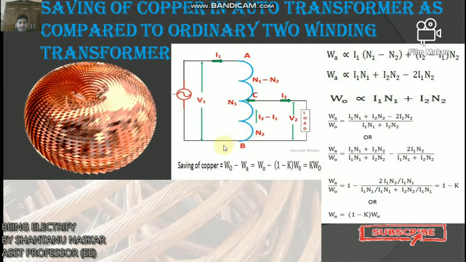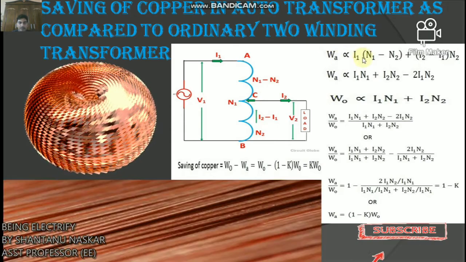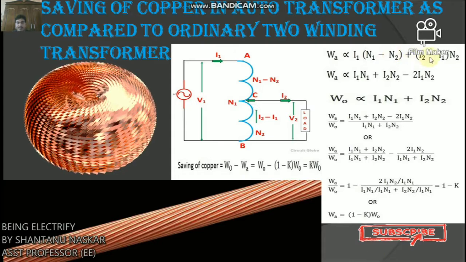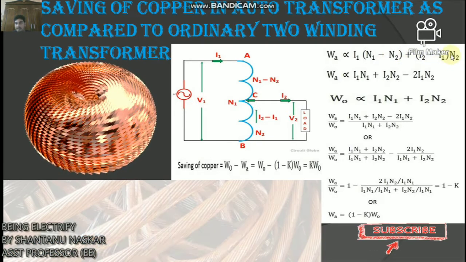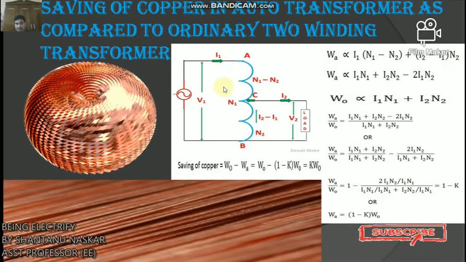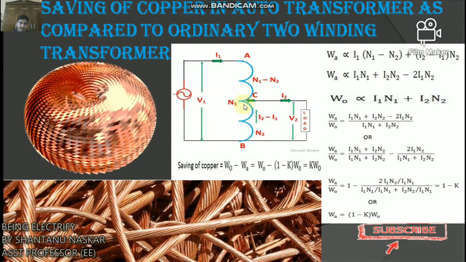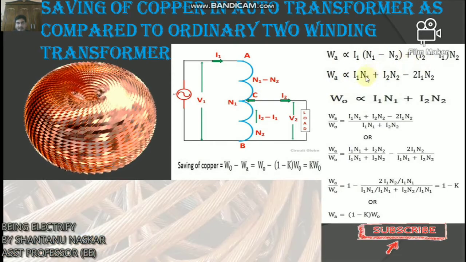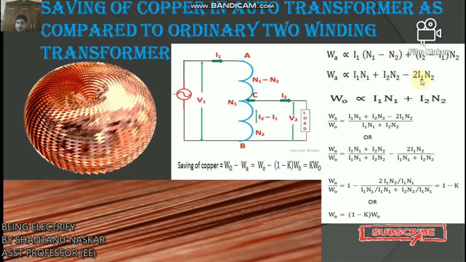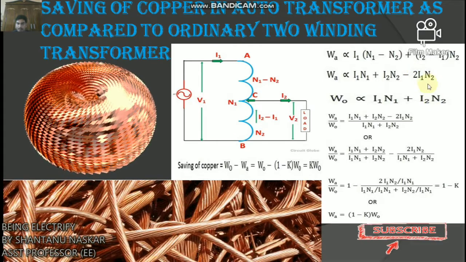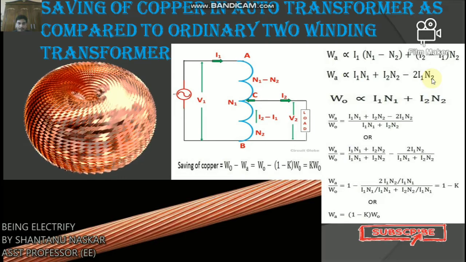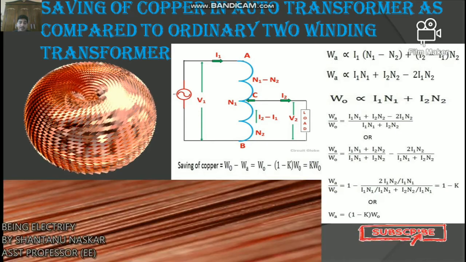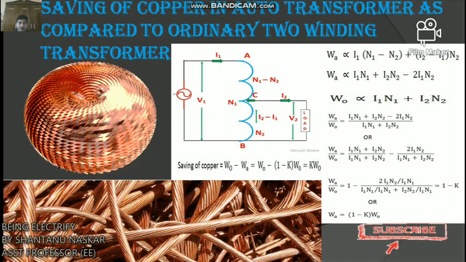Therefore WA is proportional to I1 into (N1 minus N2) plus (I2 minus I1) into N2, as from this picture. And we can also write WA proportional to, simplifying, I1 N1 plus I2 N2 minus 2 I1 N2.